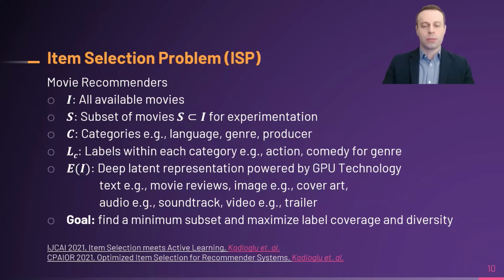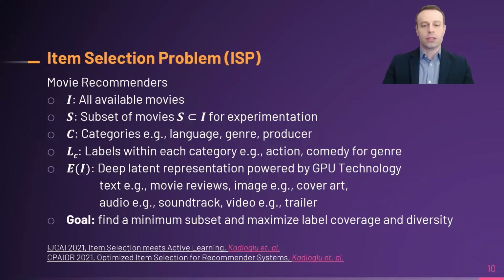What could this representation look like? Well, the representation can come from NLP on text embeddings of movie titles or reviews, or it can be based on computer vision on images such as on movie cover art. Alternatively, it could be audio based such as movie soundtracks, or based on videos such as the film trailers. In that sense, our framework is pretty generic and can be applied in a wide range of applications.